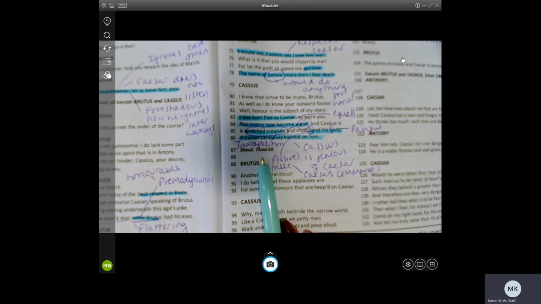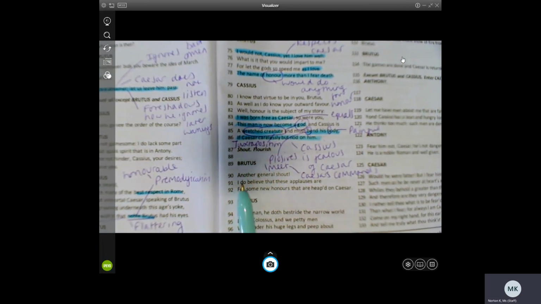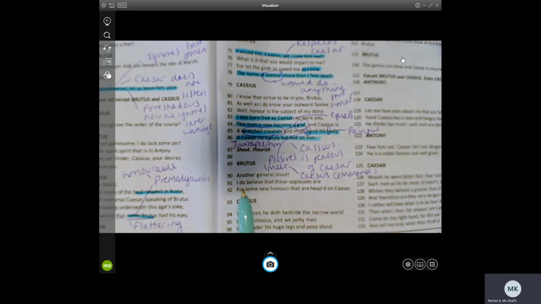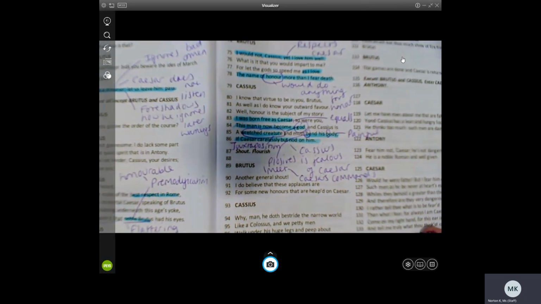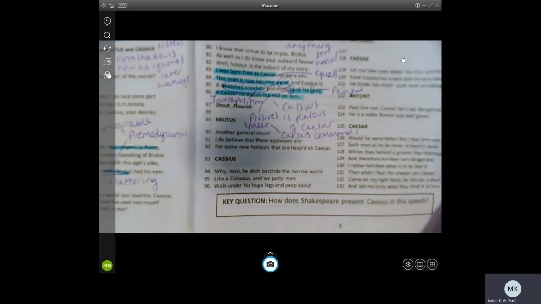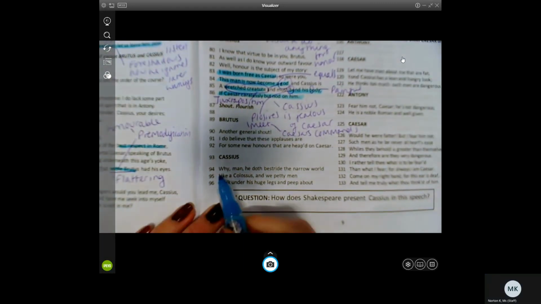We've got a second shout and flourish off stage happening. Another general shout. I do believe that the applause offers some new honours that are heaped on Caesar. Why, man, he doth bestride the narrow world like a colossus.